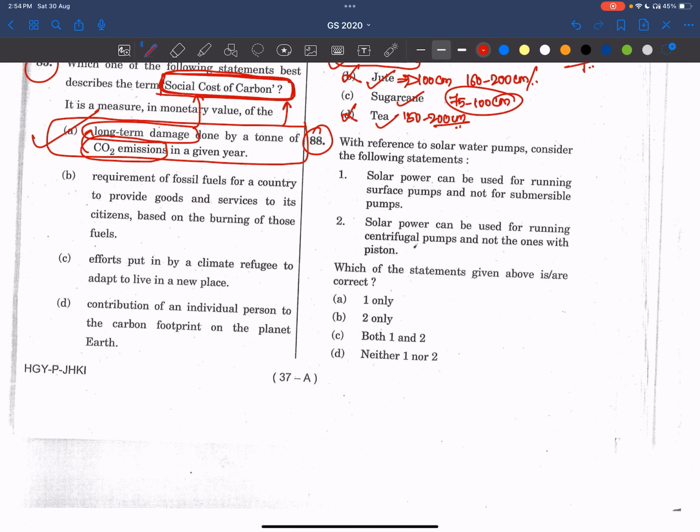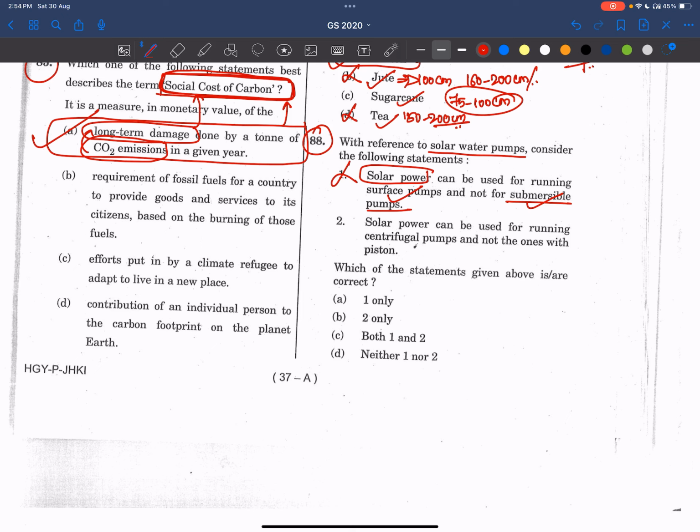With reference to solar water pumps, consider the following statements. Look, solar power can be used for running surface pumps, not for submersible pumps. See friends, solar power, anything is power, right? Whether it is coming from solar or anything. If you are doing wiring, if you are giving current, definitely either it is a submersible or a surface pump, both will be running. So what is the difference between solar power and other conventional power? So the first statement is wrong.